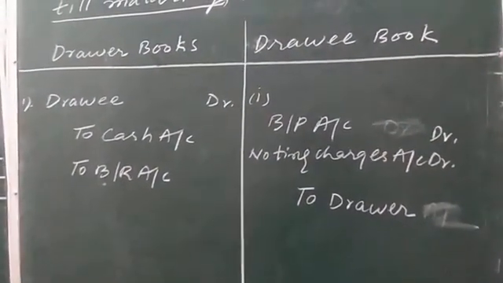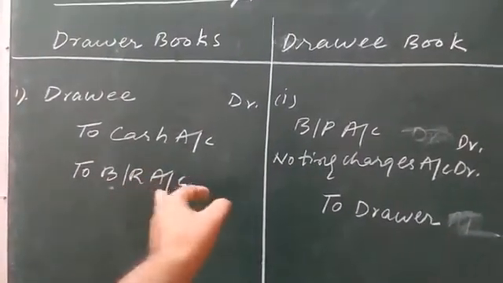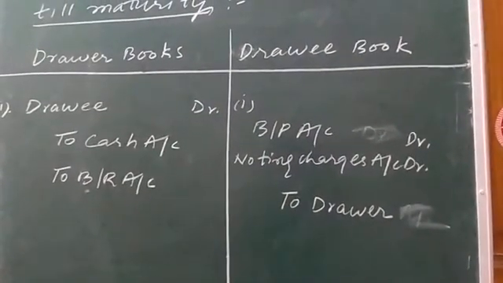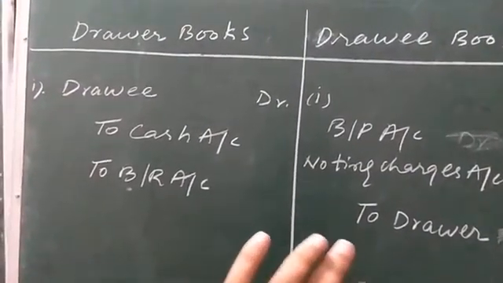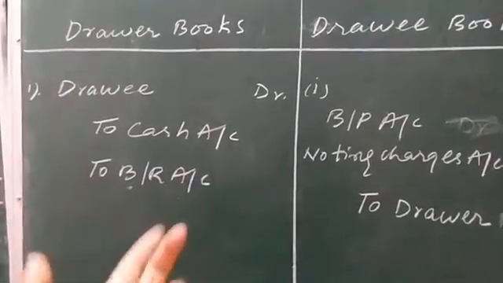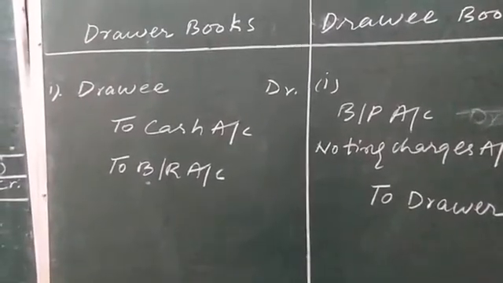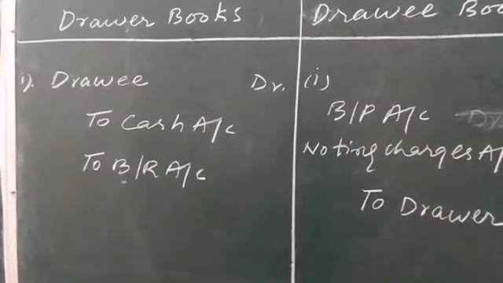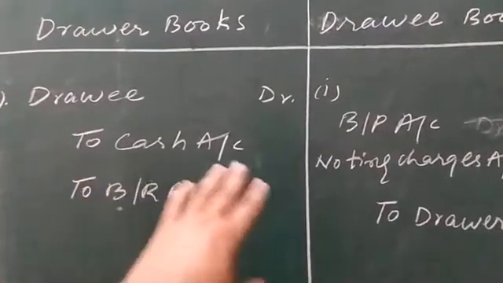Here one question arises: why am I showing noting charges by the name cash in the drawer's book, and by the name of noting charges in the drawee's book? The reason behind this is there is no fixation of the amount of noting charges which has to be paid by the drawer to the notary public in case of dishonor, and that's why first of all he spends money, he just incurs expenses related to noting charges, and that's why it is indicated by the term cash.